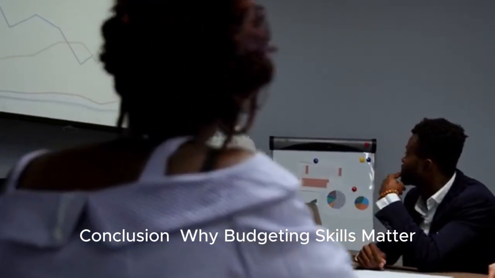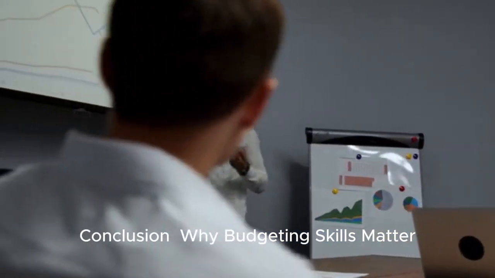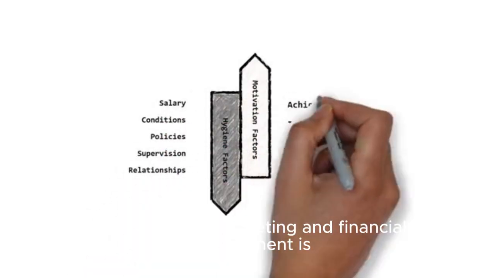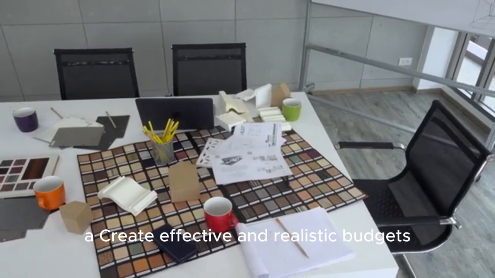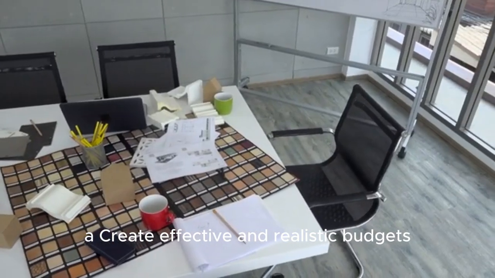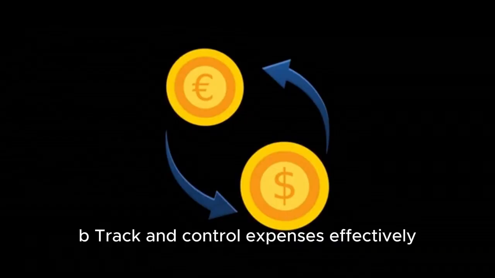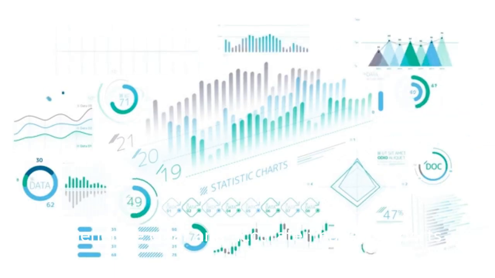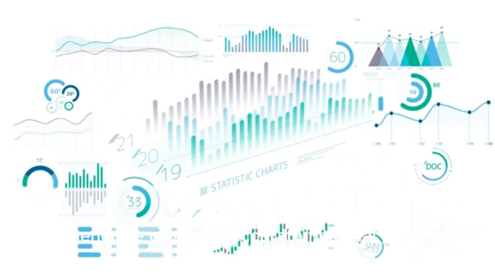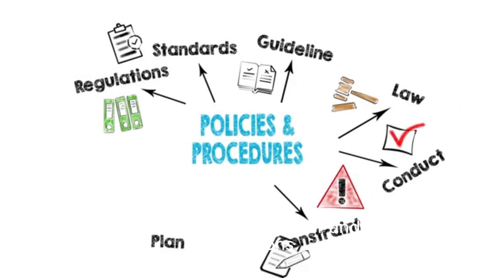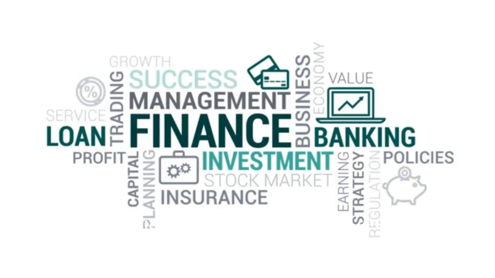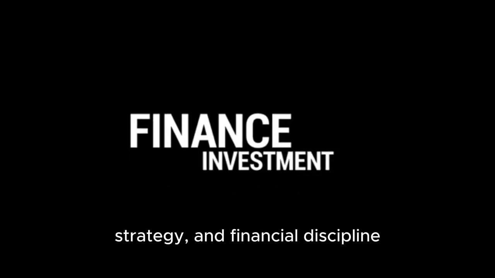Conclusion: why budgeting skills matter. Understanding budgeting and financial management is essential for any professional role. By mastering these skills, you will be able to A. Create effective and realistic budgets. B. Track and control expenses effectively. C. Generate clear and accurate financial reports. D. Ensure compliance with donor and financial regulations. Budgeting is not just about numbers. It's about planning, strategy, and financial discipline.